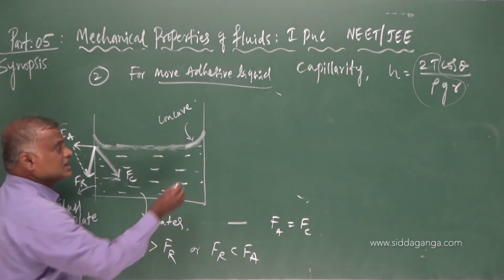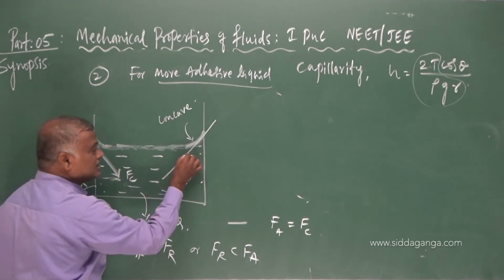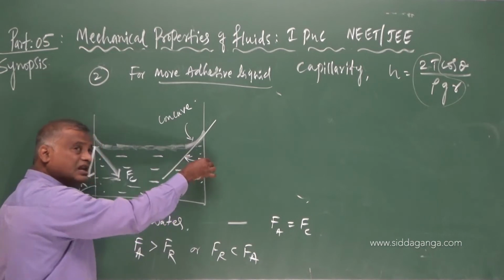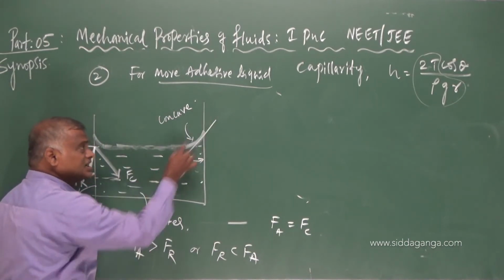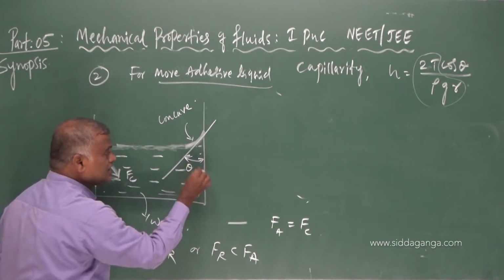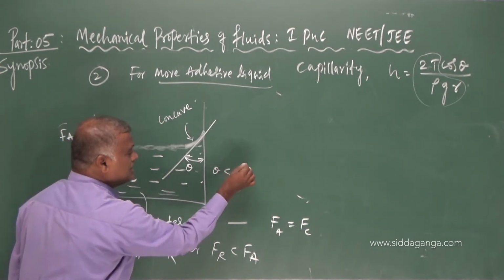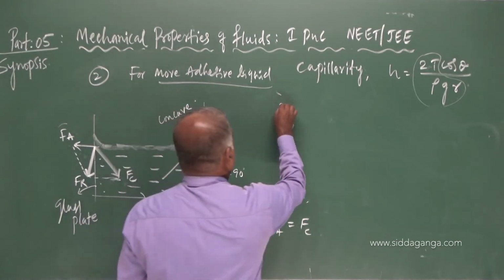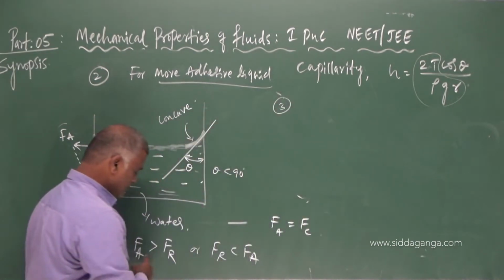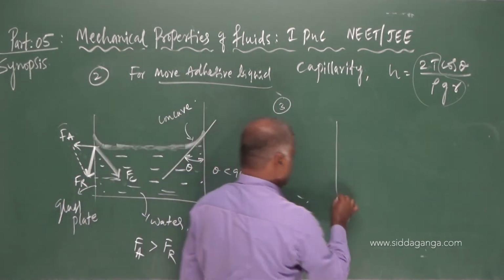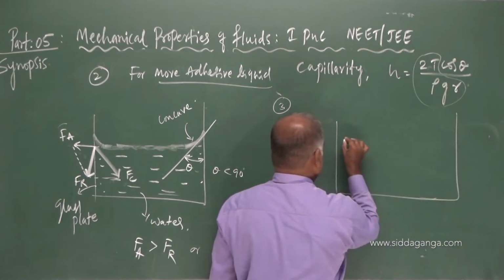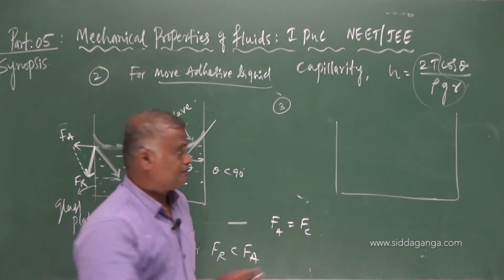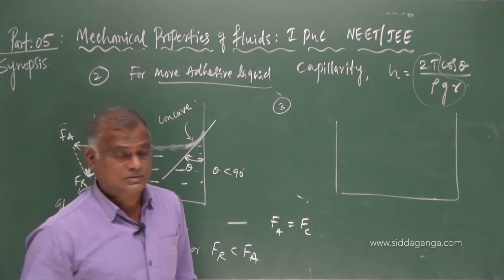And as we just studied, the angle measured inside the liquid between the tangent and the glass surface, that theta, is obviously less than 90. Similarly, third point, if I reverse this, such that there is mercury which does not stick onto the glass plate.